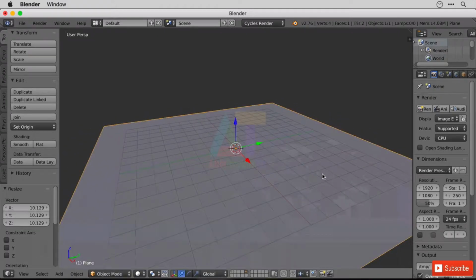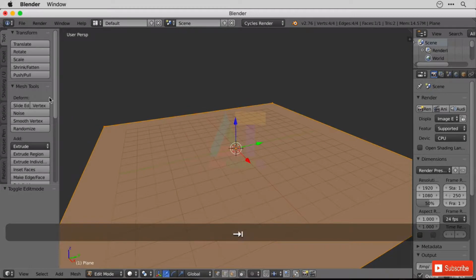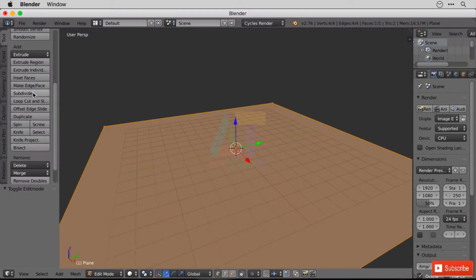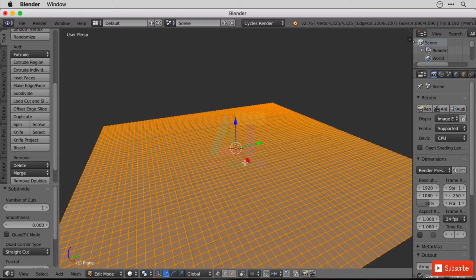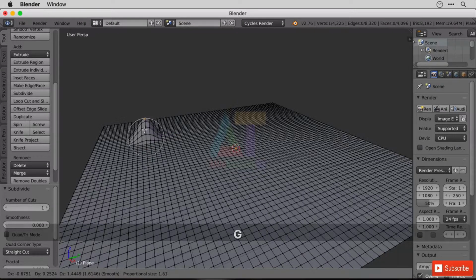I'm just going to scale it up and probably just subdivide it a couple of times. So I'll hop into edit mode and subdivide, and I'll just make it a little bit uneven. Well, it's probably a bit too much geometry, but it will do for this example. So I'm going to pull that up there, spread it out.